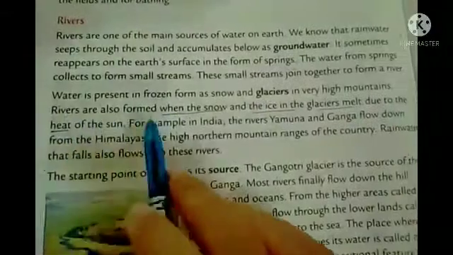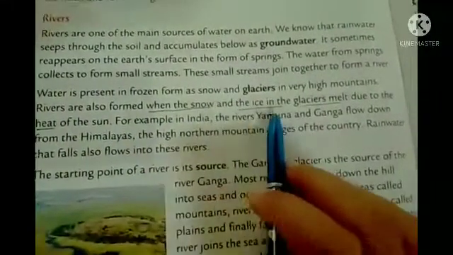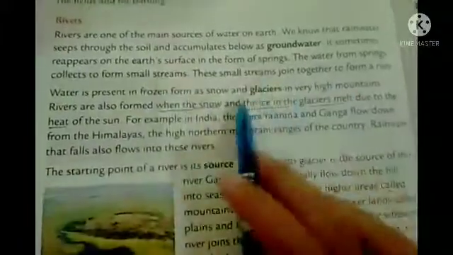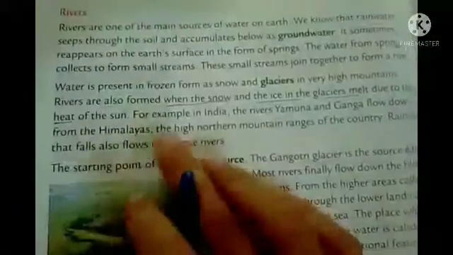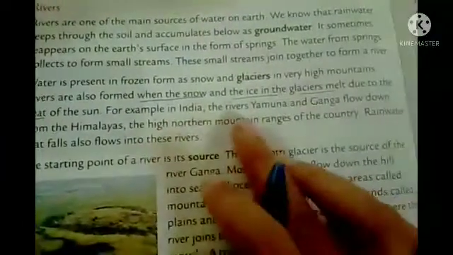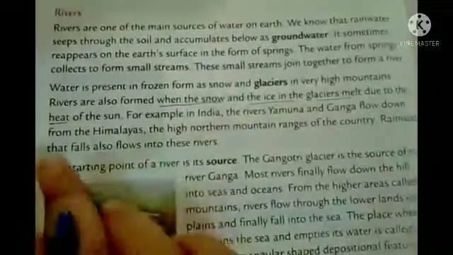So rivers are formed when the snow and the ice in the glacier melt due to the heat of the sun. As you know, when the temperature increases and the snow gets heat, it melts. So when the glacier and the snow melt, they form water, and that flows through the river. For example, in India, the rivers Yamuna and Ganga flow down from the Himalayas.